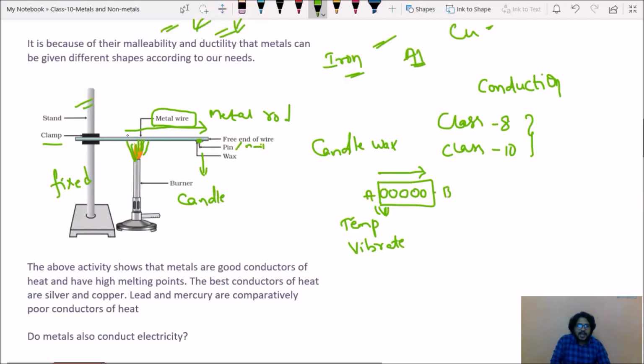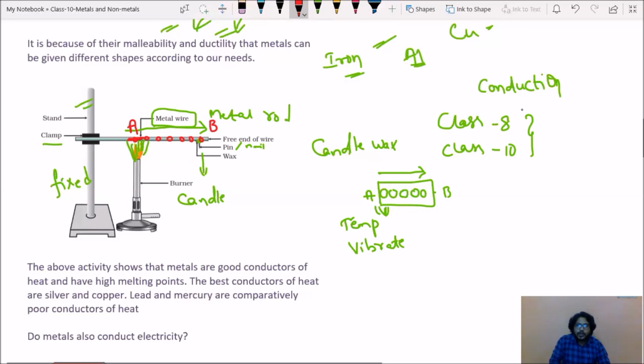Same thing is happening here. You can consider this one as point A, where we have placed the candle. Where we have placed the iron nail is point B. In metals, there will be particles. When temperature is given at one point, because of temperature, particles will vibrate in their mean position. Because of vibration, heat energy is carried from one point to another point.